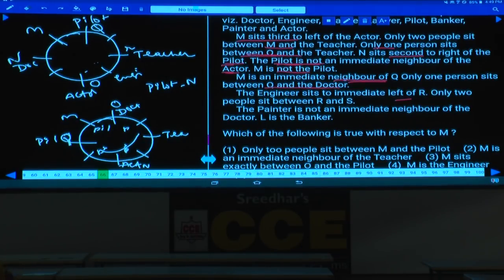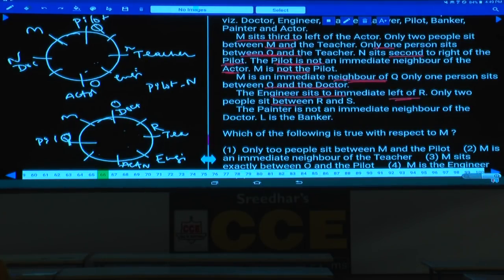Then in the second possibility, engineer is to the immediate left of R. Tell me where can this R be? Then Q is here, M is here, O is here, and R cannot be at this place because engineer cannot be at this place. Then can R be the teacher or not? If R is here, then engineer will be at this place. Then R cannot be at this place, and R cannot be at this place. Hence the only possibility is R is the teacher, and the engineer sits to the immediate left of this teacher.